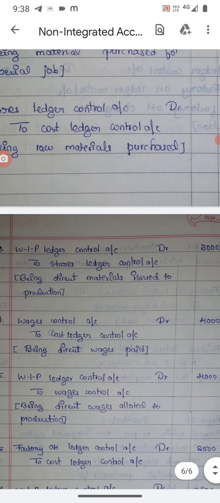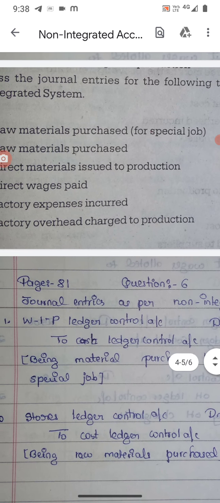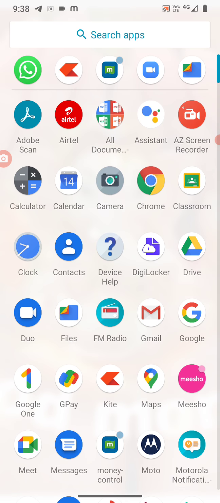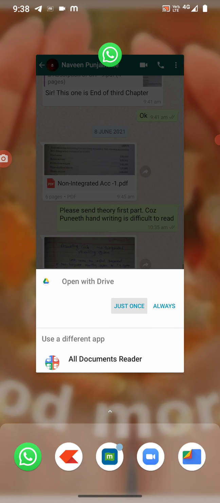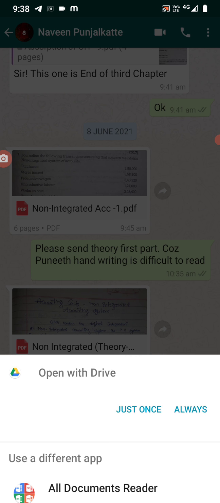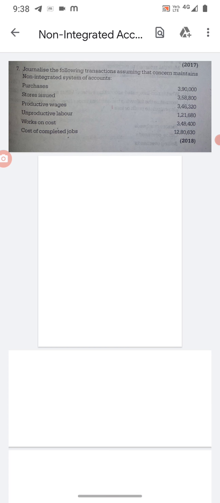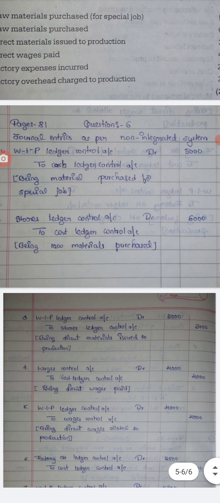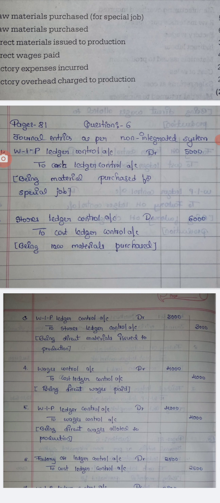This is for factory overhead charged to production. Since factory overhead is charged to production, we debit WIP ledger control account, debtor to factory overhead ledger control account.